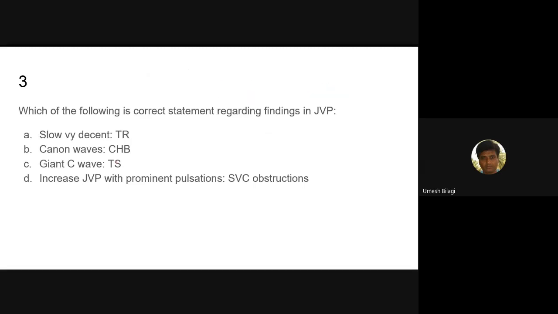They will disappear. Okay. Now he is telling: increased JVP with prominent pulsations in SVC obstruction. Read the full thing here. Increased JVP with the prominent pulsations in SVC obstruction. So what happens? What is SVC? Superior vena cava. It is draining into the right atrium.